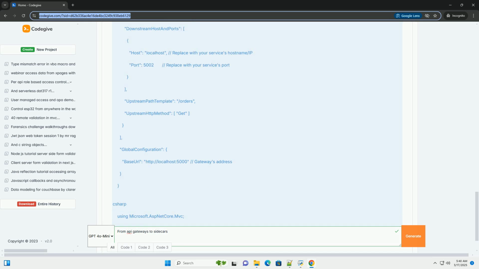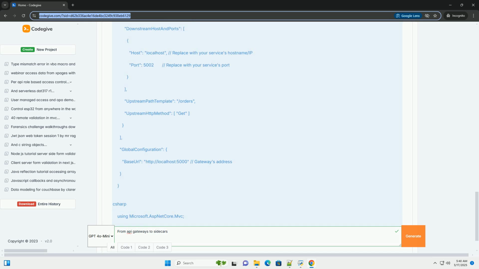Responsibilities. API gateways typically handle these key responsibilities. Request routing. Determining which backend service should handle a given request based on the request path, headers, or other criteria. Authentication and authorization. Verifying the identity of the client and ensuring they have the necessary permissions to access the requested resources. Rate limiting. Controlling the number of requests a client can make within a given time window to prevent abuse and protect backend services.